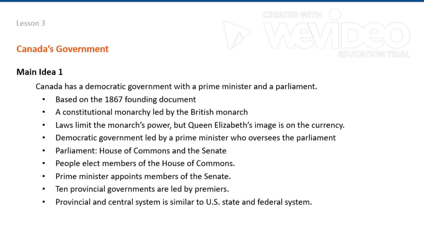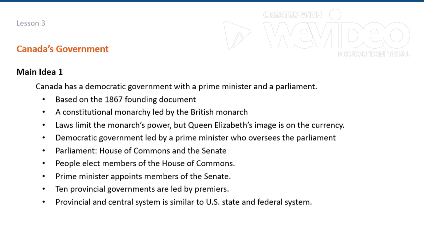In part for historical reasons, Canada's government can be characterized by a constitutional monarchy. The monarch in the United Kingdom inherits the right to rule. Laws strictly limit the monarch's role in government. On the other hand, the royal influence can be seen in the often ceremonial duties of the Governor General as the Queen's representative and head of state. It's more accurate, however, to describe the country as a parliamentary democracy.